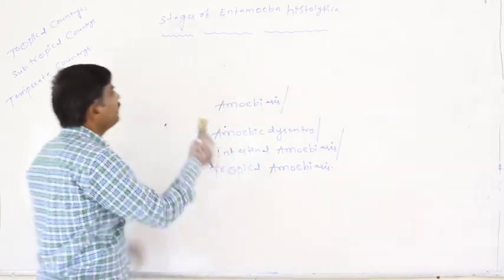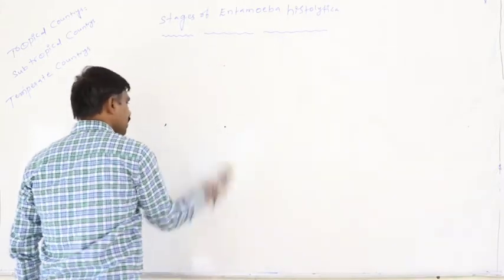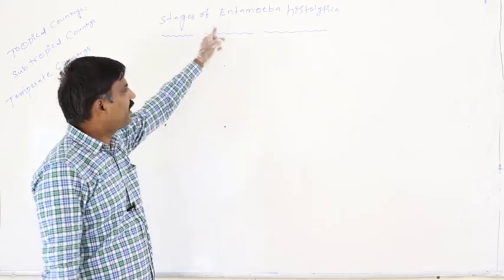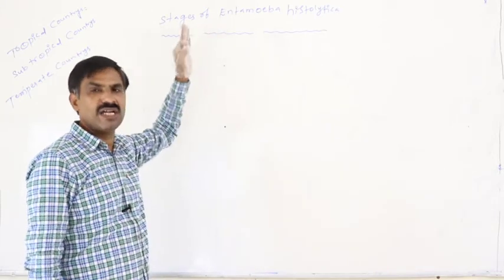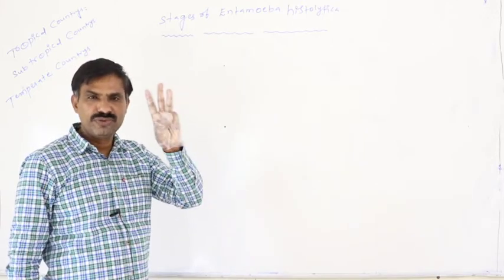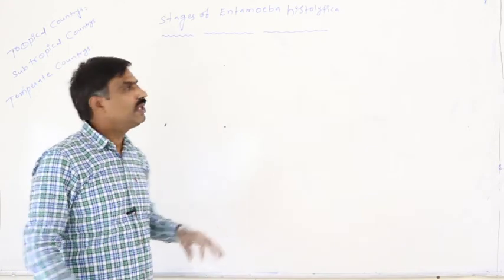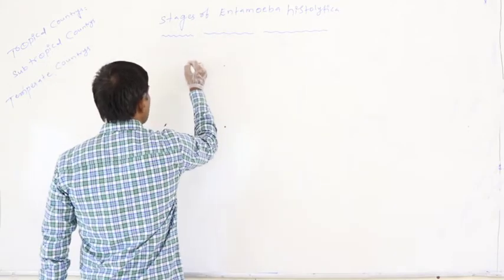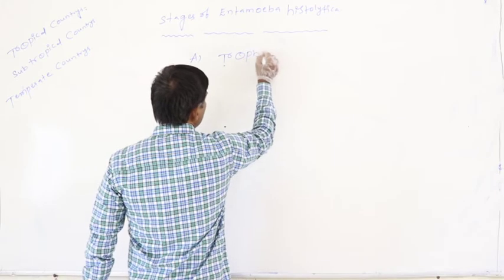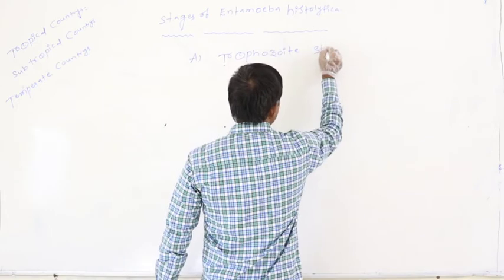Similarly, in the case of the Entamoeba histolytica life cycle also, 3 principal stages appear, like our stages. What are the 3 stages? One is the trophozoite stage.